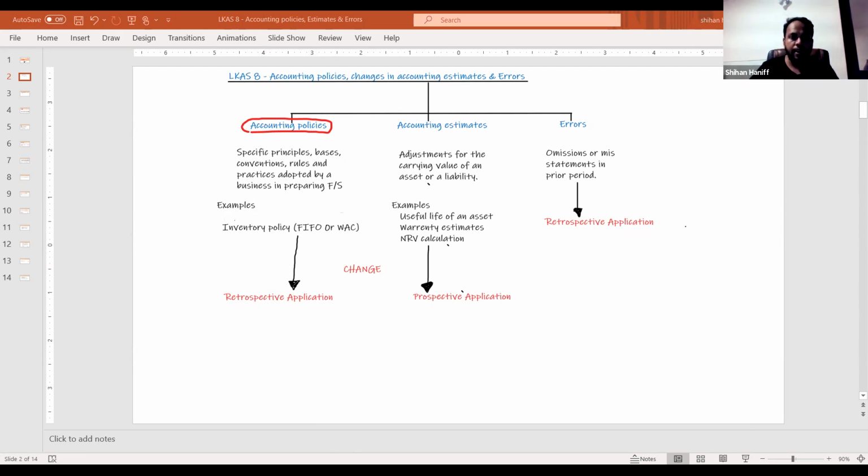And also we can take valuing a fixed asset or valuation of investments. Then valuing an asset, historical cost or the current cost. Right? So these are accounting policies. Okay, so these are the basic principles.